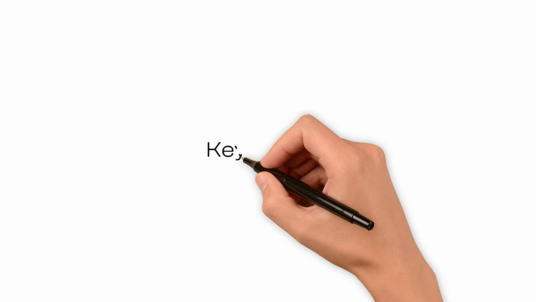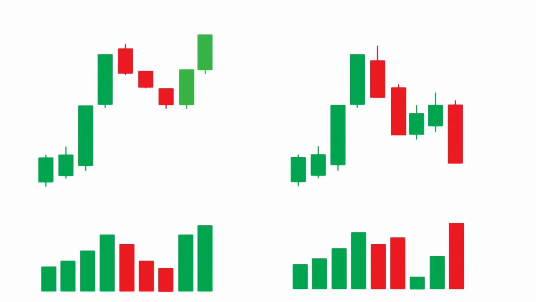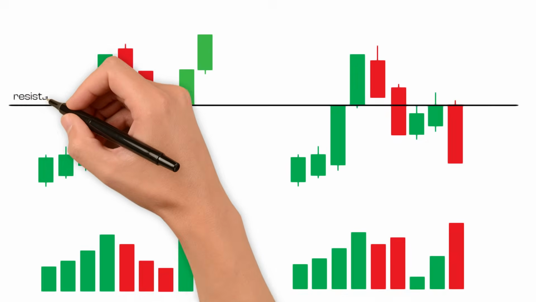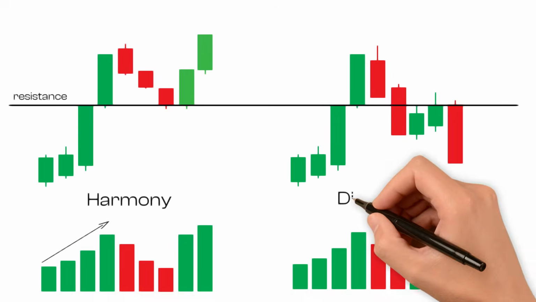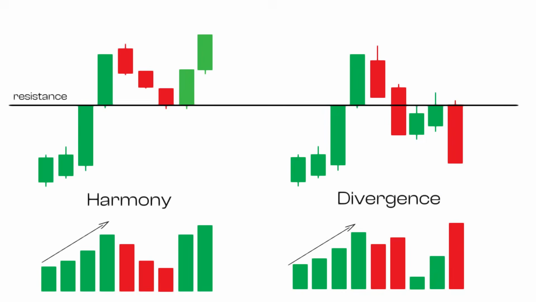Key levels. If the price approaches a level of resistance, or a support with volume, and performs a breakout, we can say that there is harmony between the effort and the result. If, on the contrary, the price approaches a level with volume and performs a false breakout, we can say that we are dealing with a divergence, as all the trading volume has participated in the opposite direction of the breakout. The key here is to see if the price can hold the other side of the level or not.